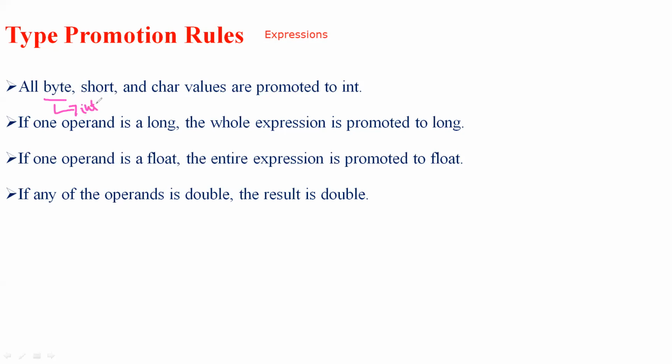If I use a short, it will also convert into an integer, and the same goes for a char.